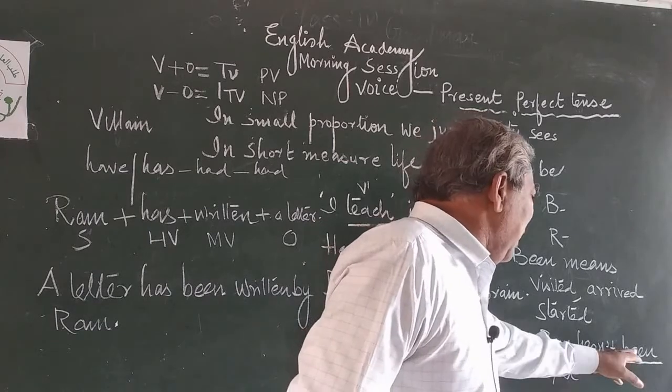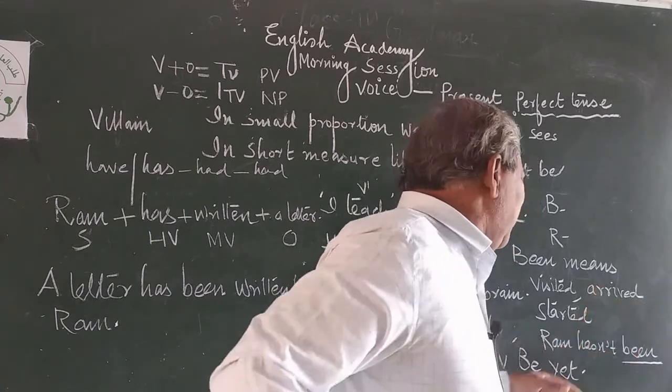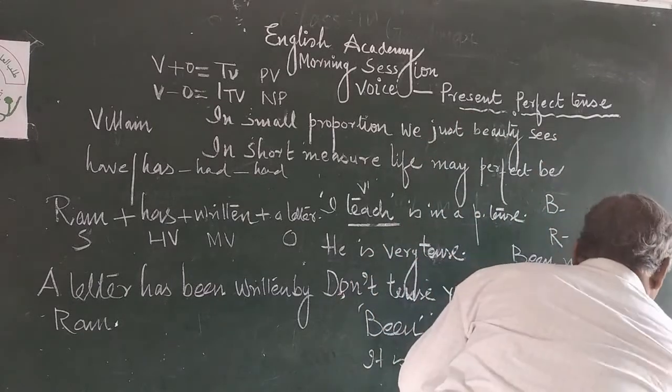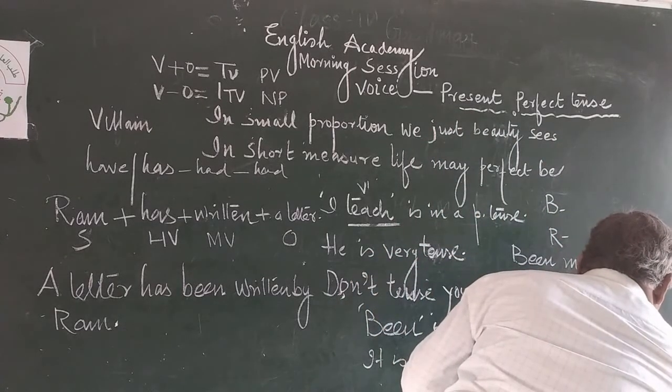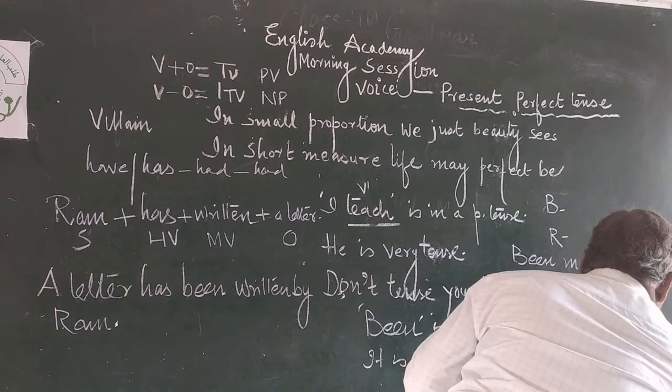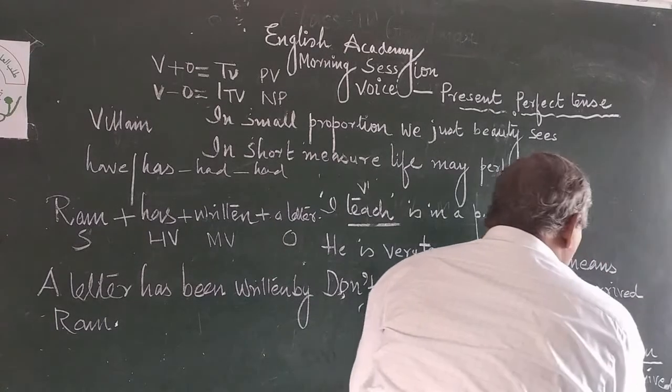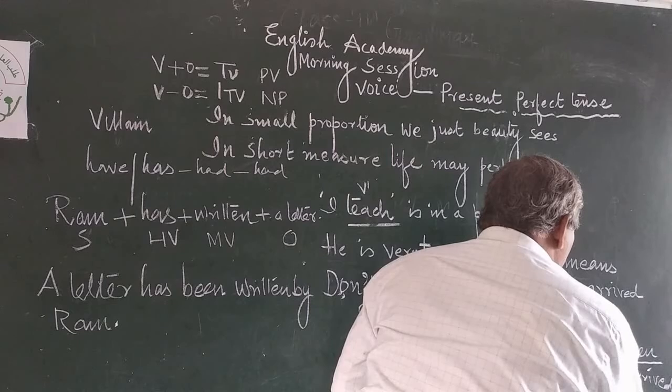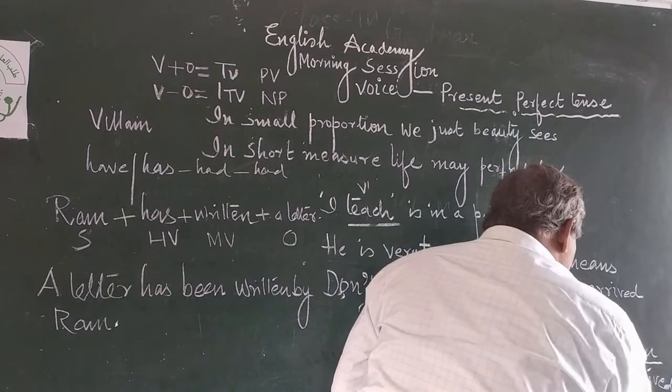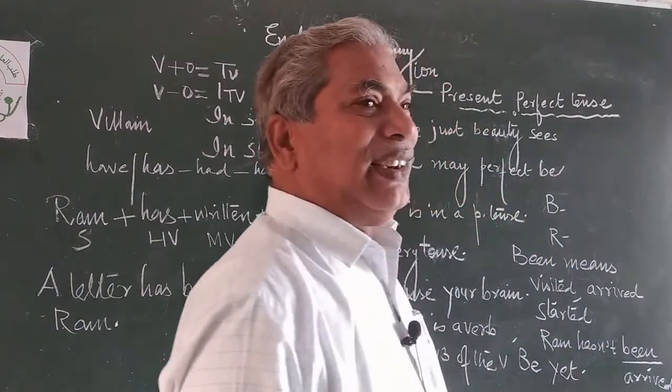But here been means, what does it mean? Arrived. Ram has not arrived yet. This is the meaning.